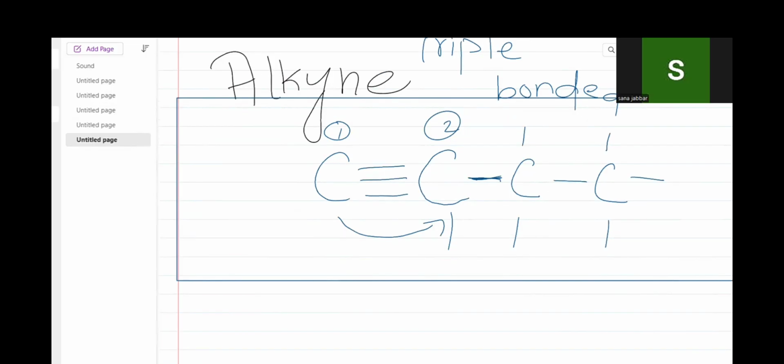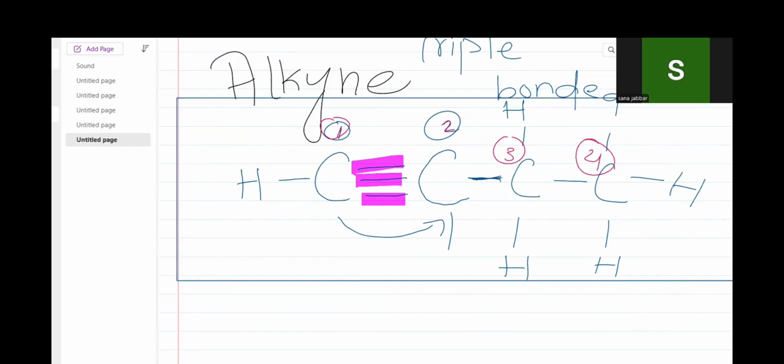Okay. Let me put hydrogen here. Count the number of carbon atoms. Look here. This is the first bond, this is the second bond, this is the third bond. It means that one bond is missed, so we will put another bond here, because carbon can make 4 bonds. Okay. So, count the number of carbon atoms: 1, 2, 3, 4. There are 4 carbon atoms.